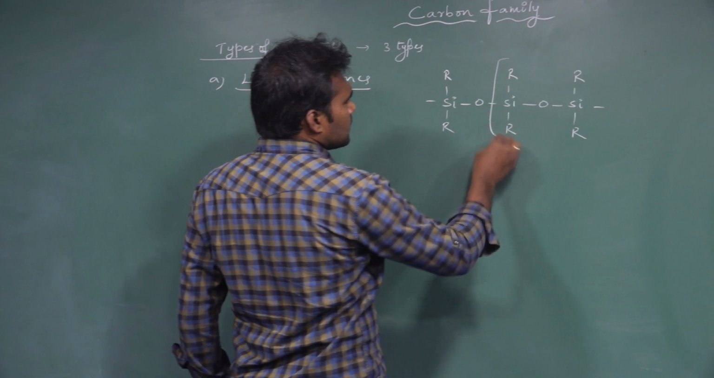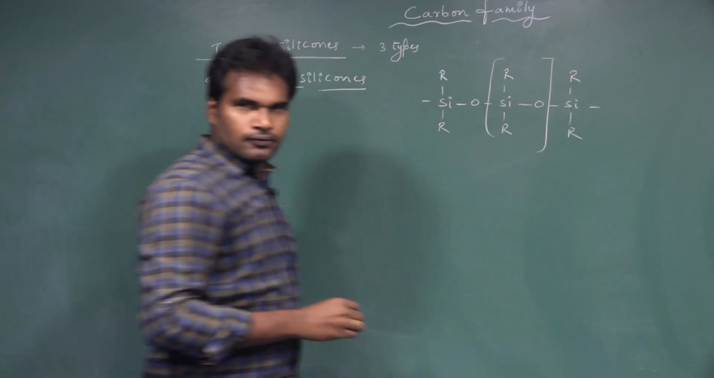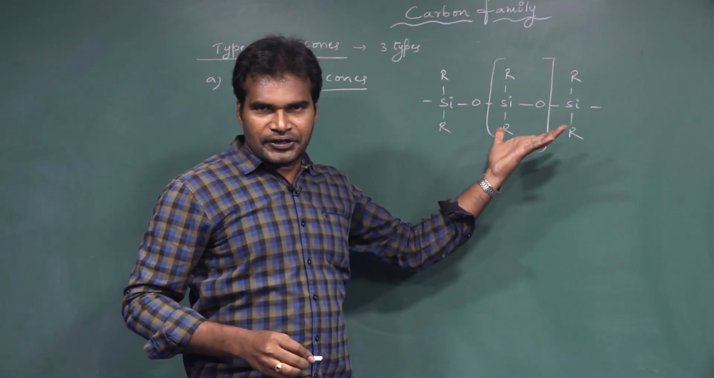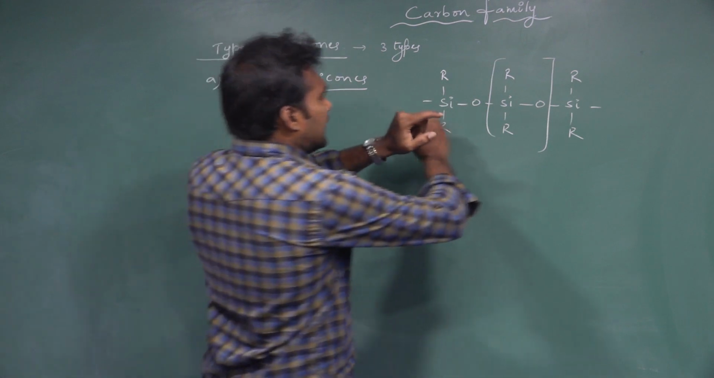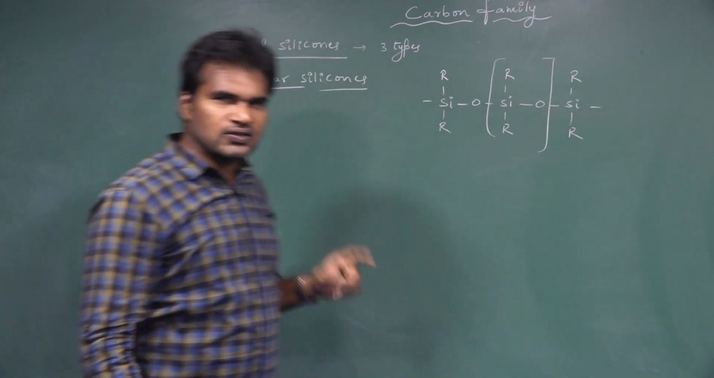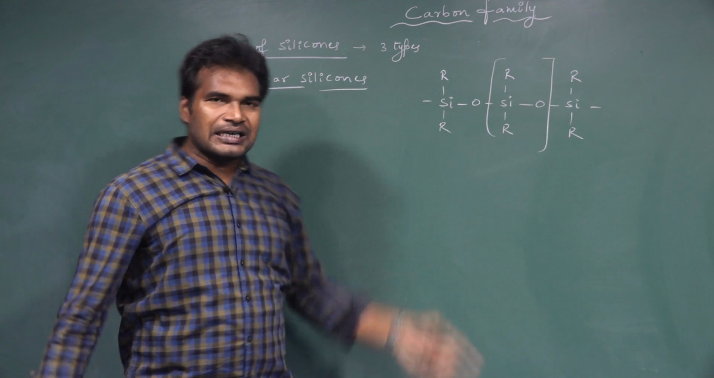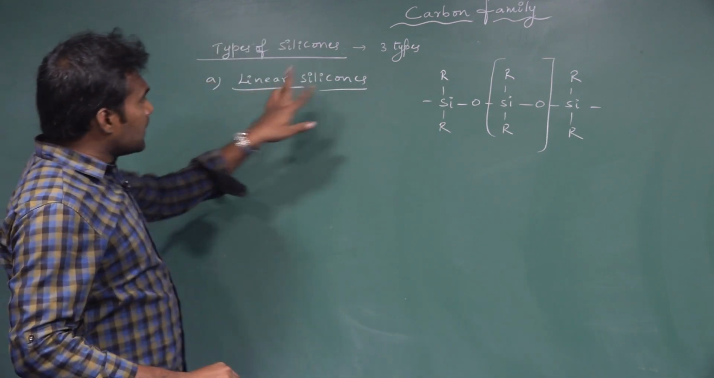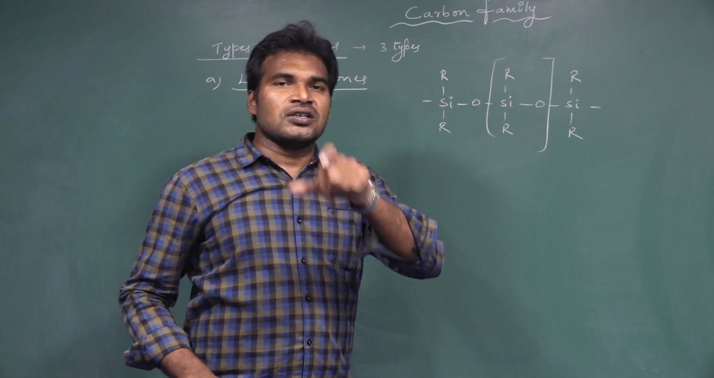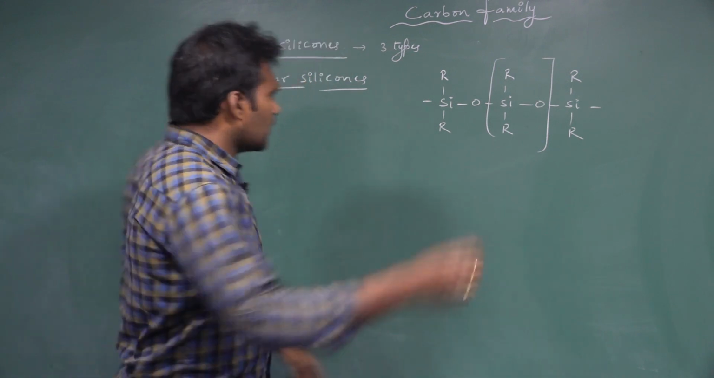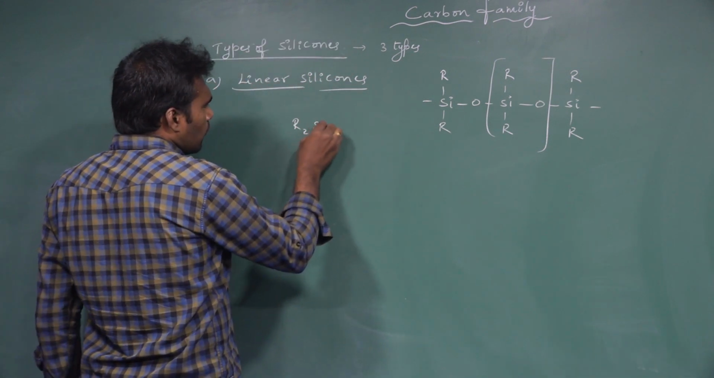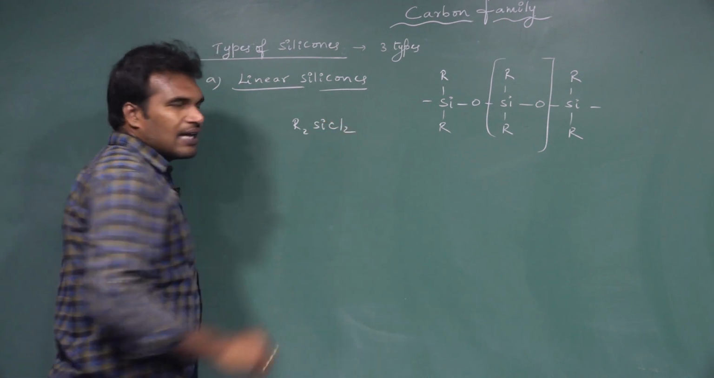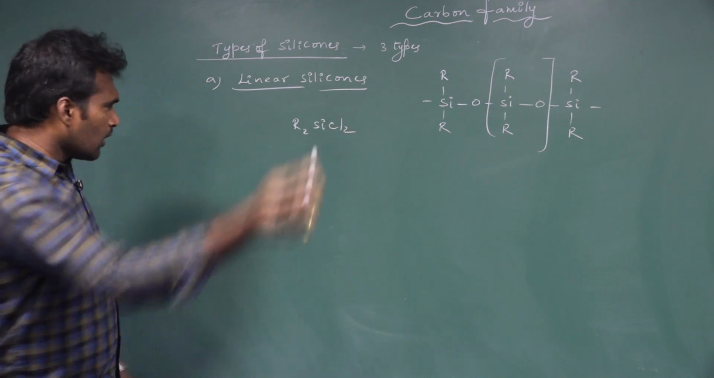Here R2SiO is the repeating unit. So if the polymerization takes place linearly, then that silicone we call linear silicones. And one more thing, linear silicones are produced by which alkyl silyl chloride? That is R2SiCl2, dialkyl silyl chloride.